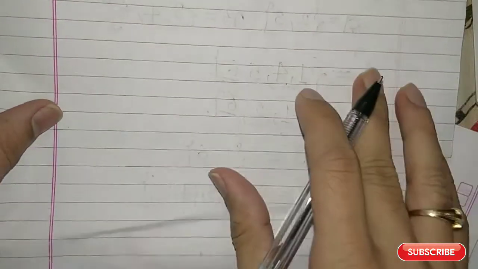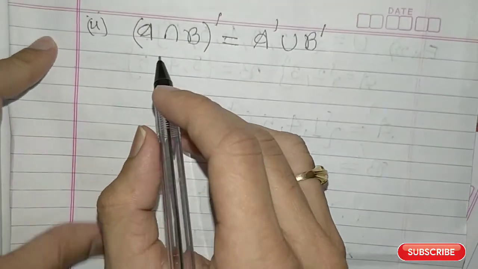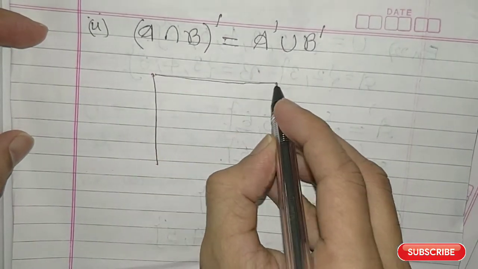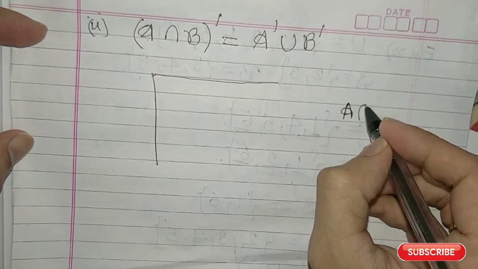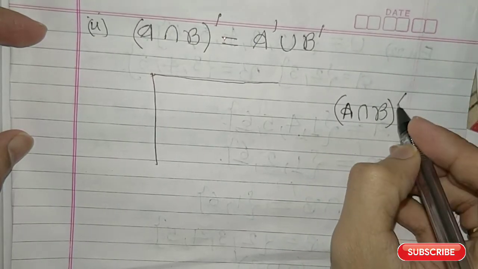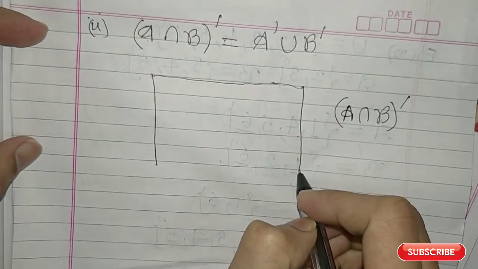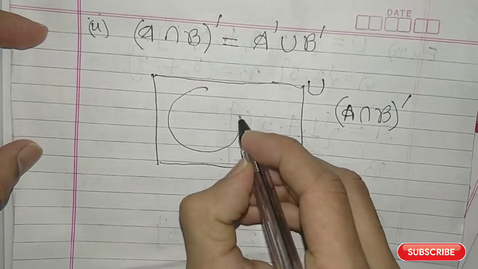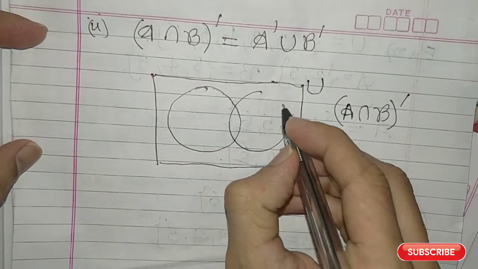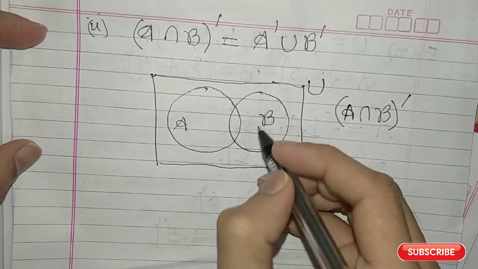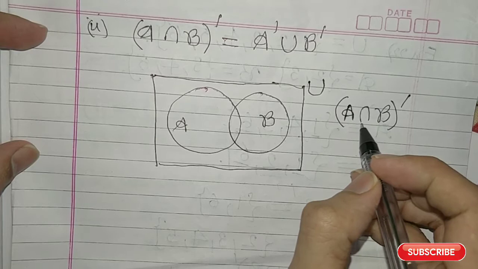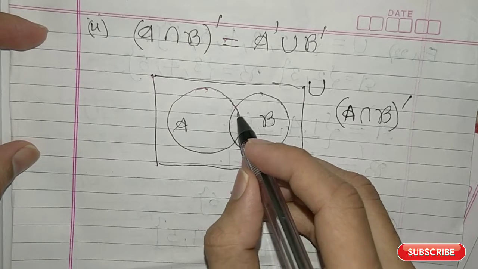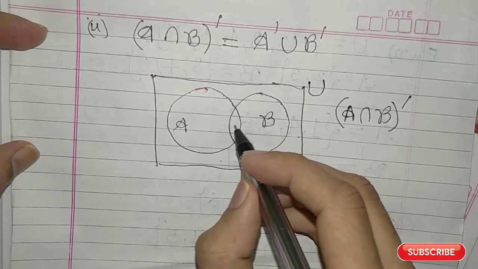So now first you look at the left hand side of the law. That is A intersection B, the whole complement. So you have to draw first the universal set right here. Then you draw the sets A and B. Now you look at A intersection B. So what is A intersection B? A intersection B is this, the common part between A and B.